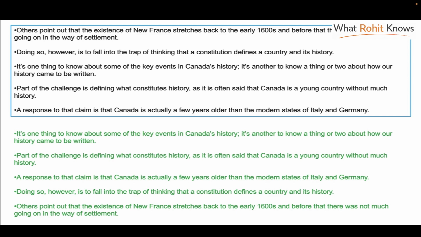When you see "part of the challenge is defining," look for a paragraph that matches. It says that it's one thing to know about some key events, and it's another thing to know about how our history came to be written. It means it's challenging to know about how our history came to be written. So that's the reference that "part of the challenge" makes. So that's how we go to that. "As it is often said, Canada is a young country without much history." So that's a claim that's made. And the third paragraph is a response to that claim. So it follows. You see, there are all these logical relationships between the paragraphs.